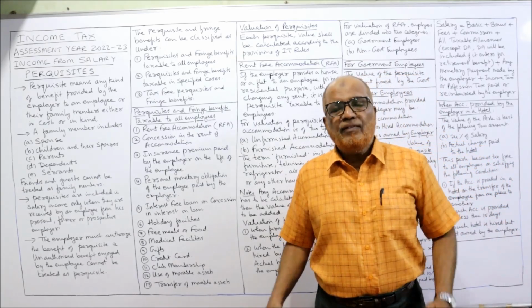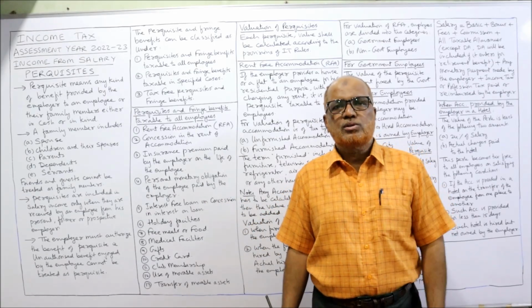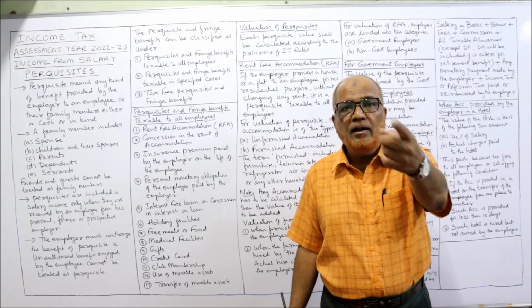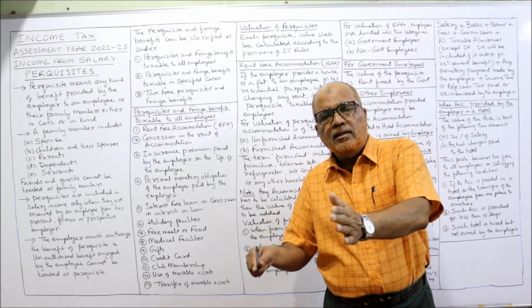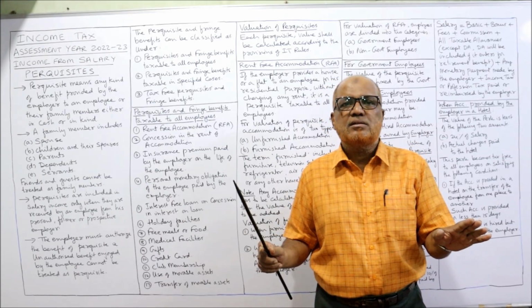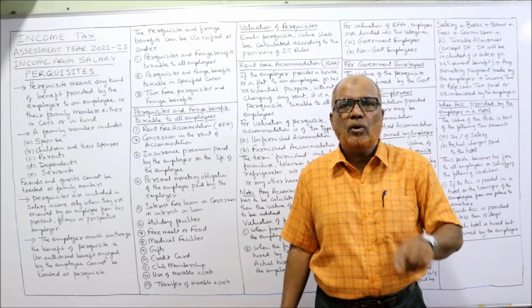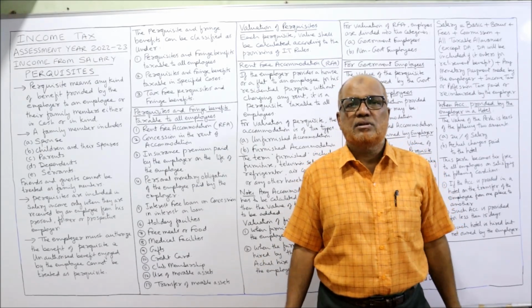Sometimes, if a loan is taken by the employee from bank or any other source, the employee has to pay interest on loan. But the employer is providing the loan to the employee without charging any interest. That means it's a benefit to the employee. Income Tax Act says it will be taxable perquisite.